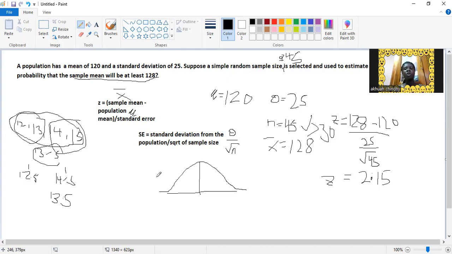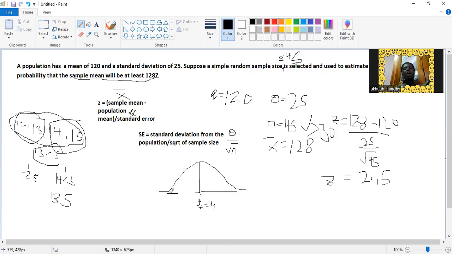The reason why I did this is because we know that from a standard normal distribution, this middle is the mean, right? That's the mean. But then we are dealing with a sampling distribution. So what would be the mean of the sample means? And from this illustration, we know that the mean of the sample means is the population mean. So here we can write the mean of the sample mean is the same as the population mean. You get it? So that is the mean here that we've gotten.